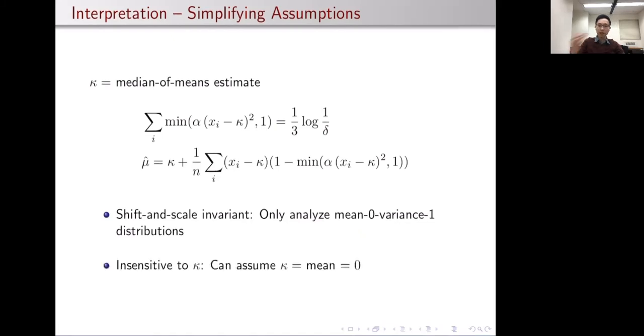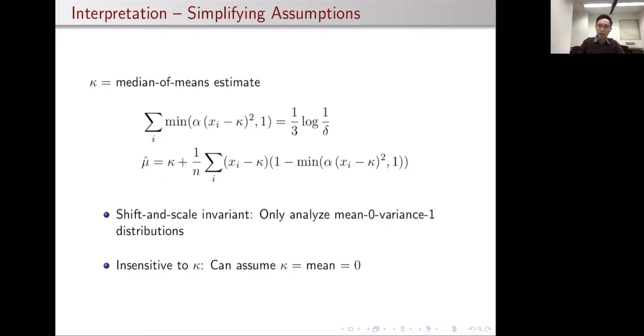The second simplifying observation we can make is that if we look at the mean estimate as a function of the initial estimate kappa, so ignore for now the fact that we use the median of means estimate, just treat mu hat as a function of kappa, it turns out that the final estimate is not very sensitive at all to what the initial estimate is.